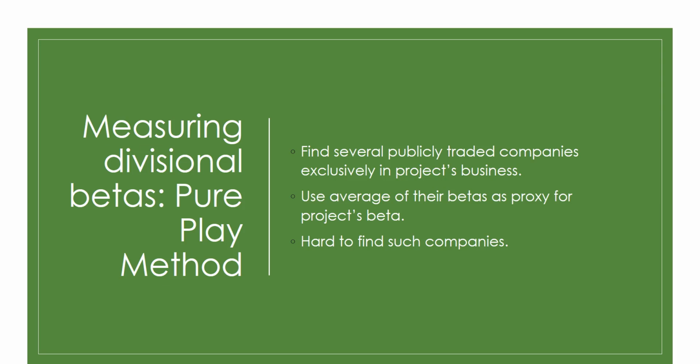So there are different methods for doing this. First is the pure play method. You can find several publicly traded companies that operate exclusively within that division. You can use the average of their betas as a proxy for the project's beta, but it's often difficult to find companies that exist like this.